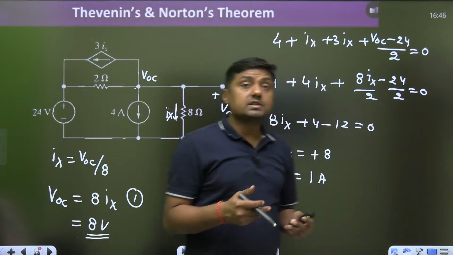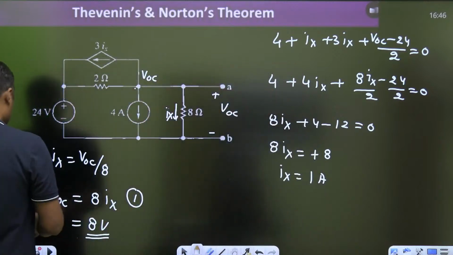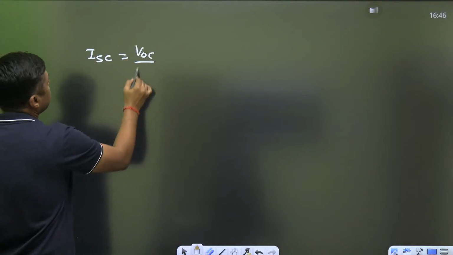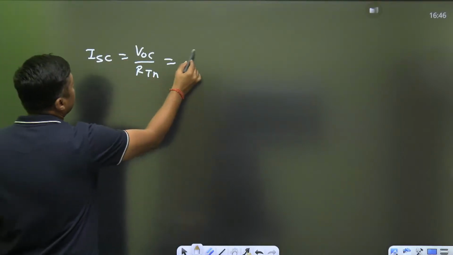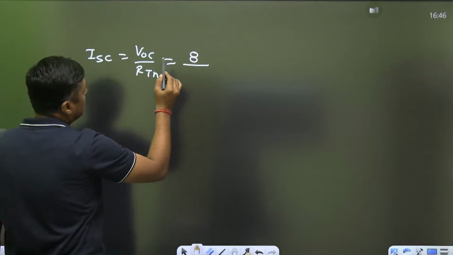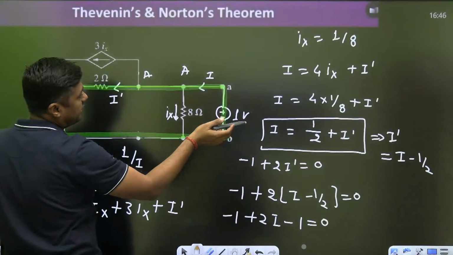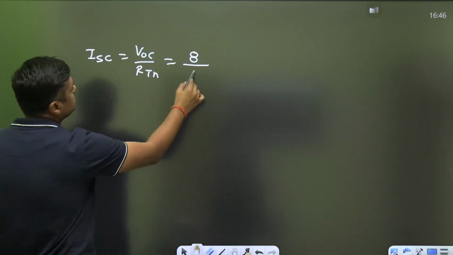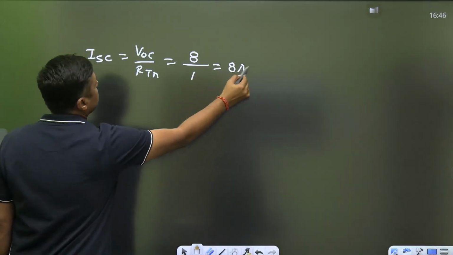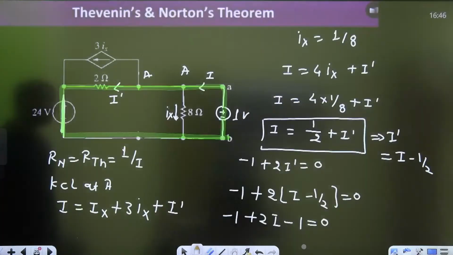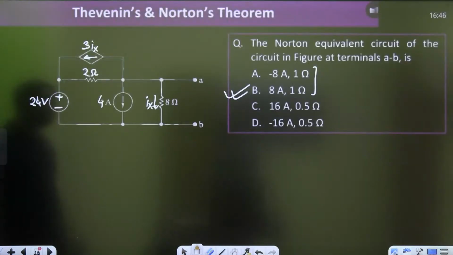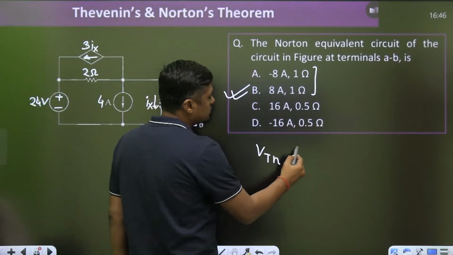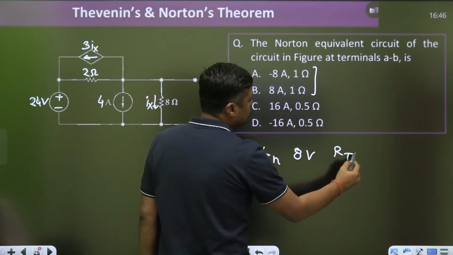Now what is the ISC? What is the ISC? VOC upon RTH or RN, 8. And what was the RTH? Already we have found, first of all, 1 ohm. Divided by 1, 8 ampere. Same answer. 8 ampere, 1 ohm. If it is VTH that is asked, then 8 volt. What is the RTH? 1 ohm.